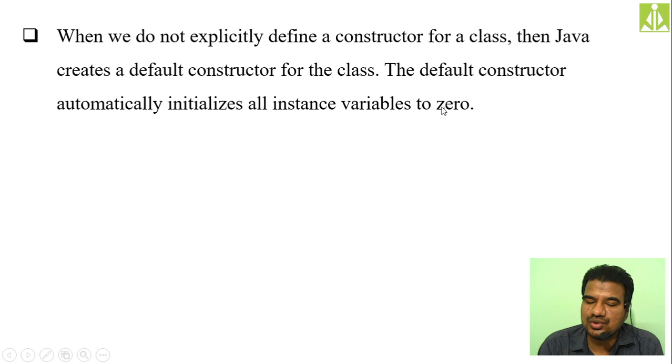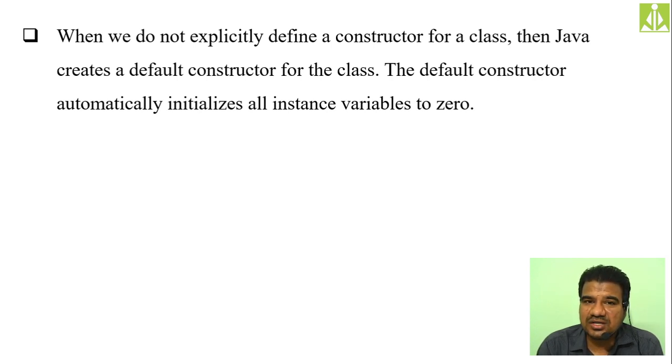This also I have shown you practically. So what does it mean by default constructor? Even if we don't write any constructor definition explicitly inside our class, Java will add a constructor definition on its own. We call such a constructor a default constructor. This is the definition of your default constructor. Java will add this definition on its own. We call this constructor definition the default constructor.